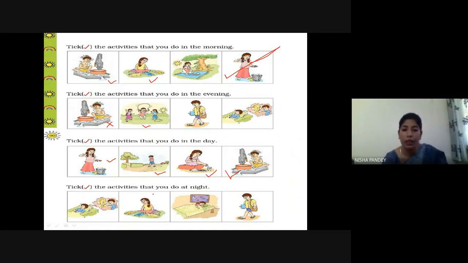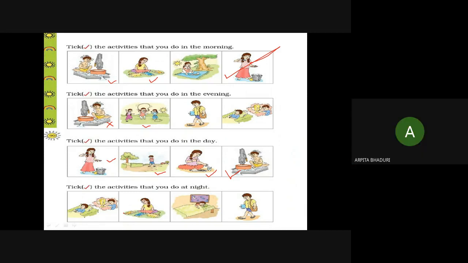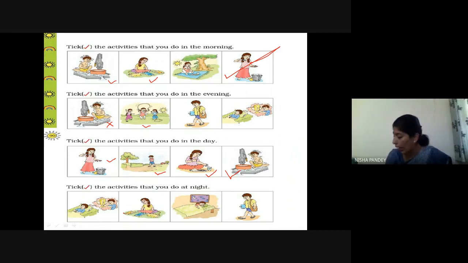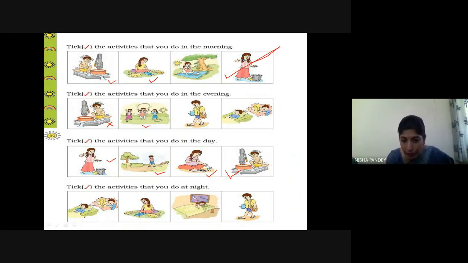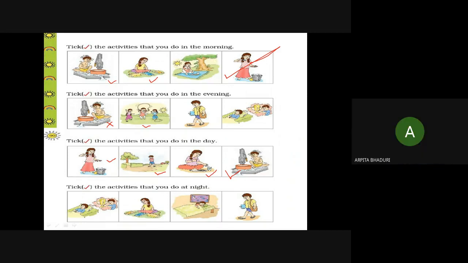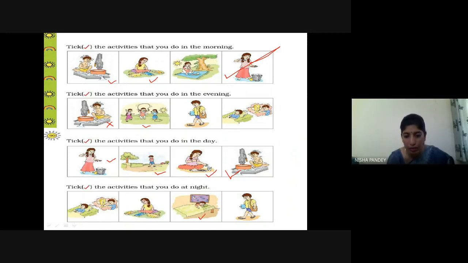Pick the activities that you do at night. So at night, what do you do? I'm asking you. Ma'am, at night we sleep. We eat our dinner and we sleep. Yes, we have our dinner and we sleep. So this boy is going somewhere out, to school or tuition. Do we go at night? No, ma'am. This girl is sleeping and you can see from the window what is there. You can see the moon is there, stars are there, visible or not? Yes, ma'am. So yes, night time, we do sleep.